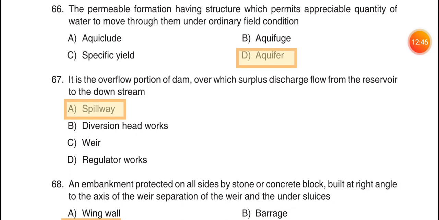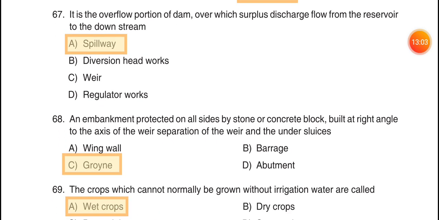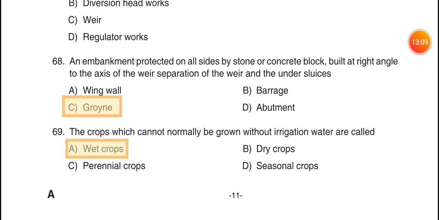66. The permeable formation having structure which permit appreciable quantity of water to move through them under ordinary field condition, option D, aquifer. 67. It is the overflow portion of dam over which surplus discharge flow from the reservoir to the downstream, option A, spillway.